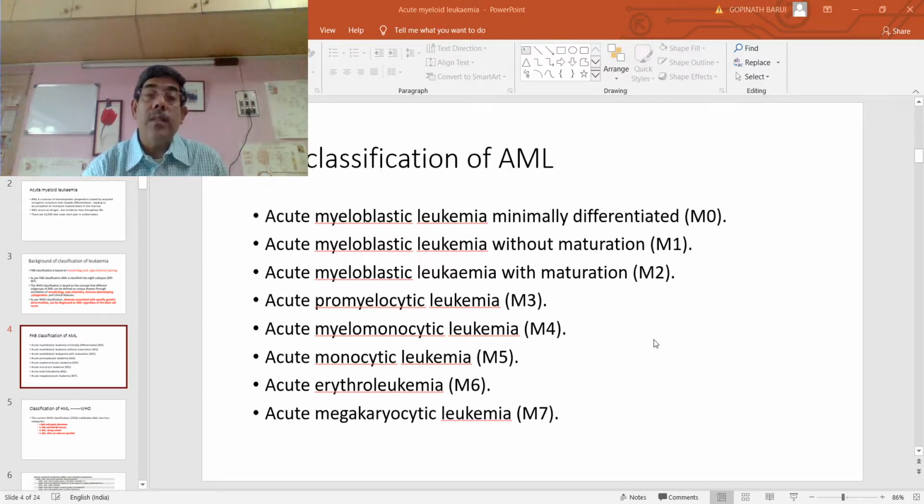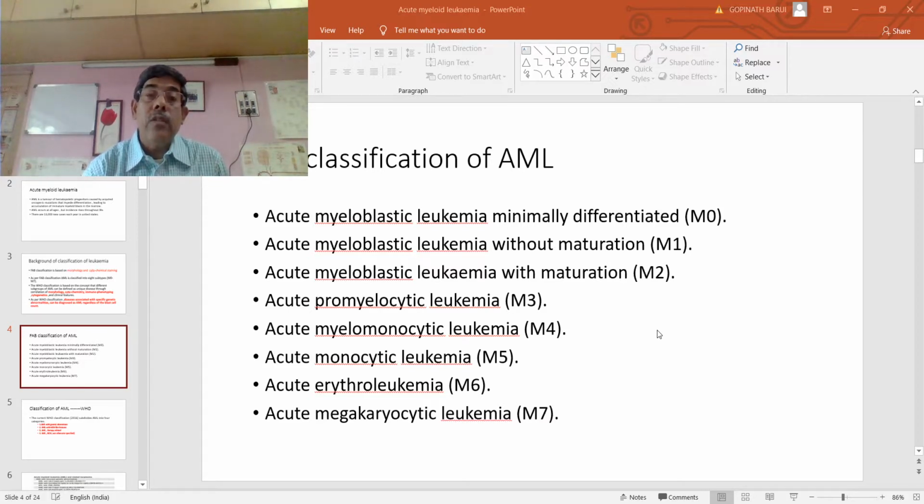Second is acute myeloblastic leukemia without maturation, M1. Here the blast cells undergo maturation, but the maturing cells, that is promyelocytes, metamyelocytes or myelocytes, are less than 10%. In the M1 stage, we often get myeloperoxidase granules or MPO stain, but it is in less than 3% of the blast cells.